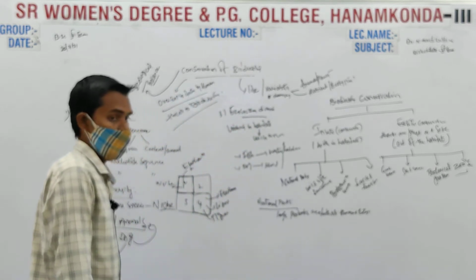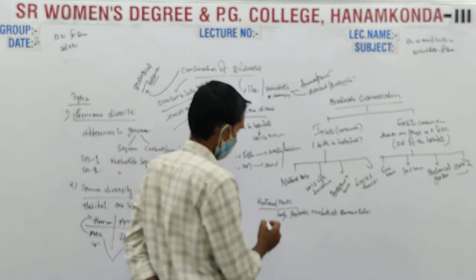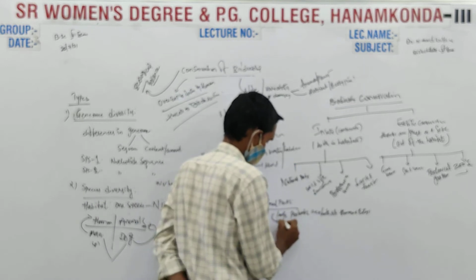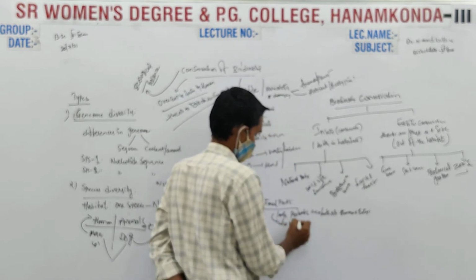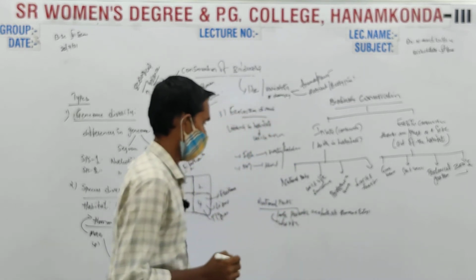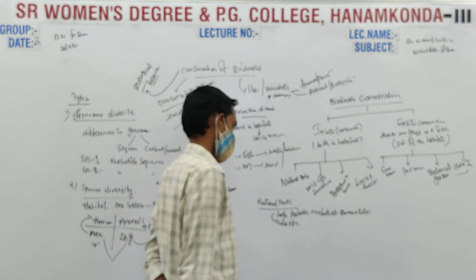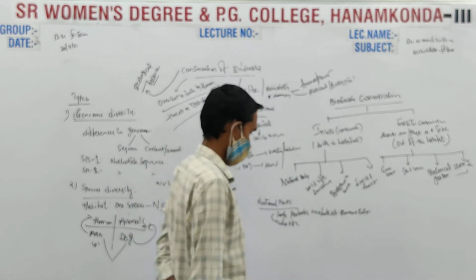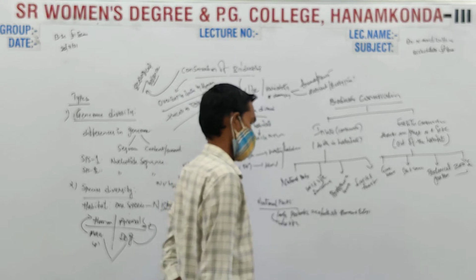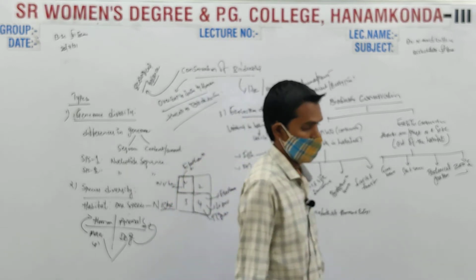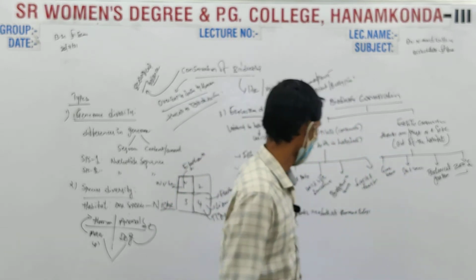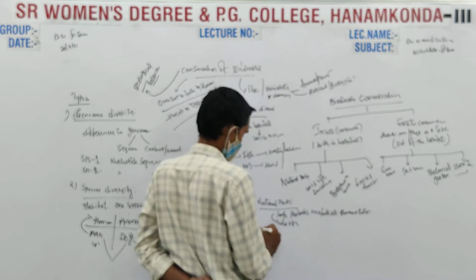National parks are meant for wildlife, which is to be protected without entry of humans. That is called national parks. Next, wildlife sanctuaries.